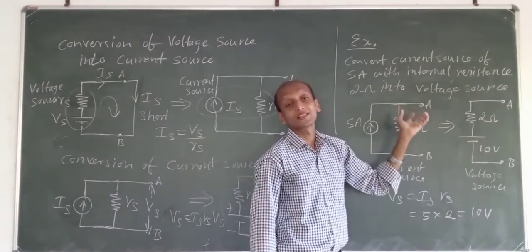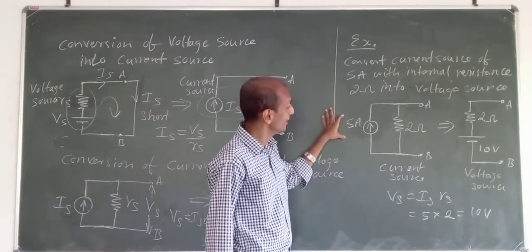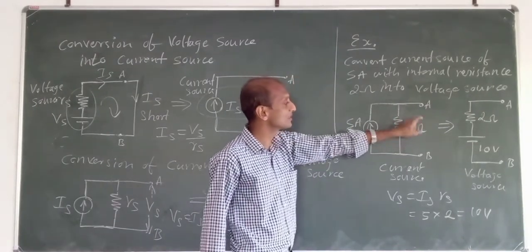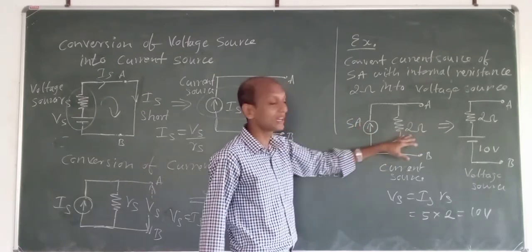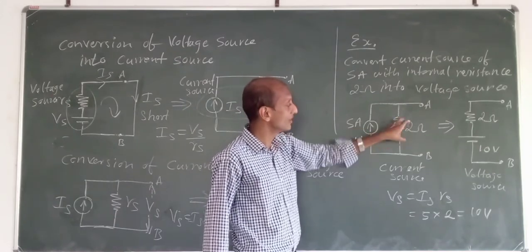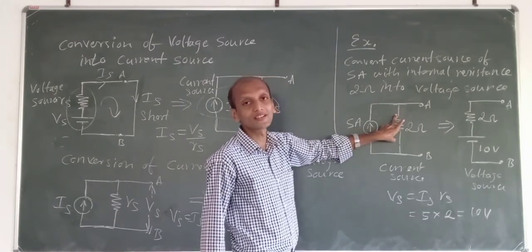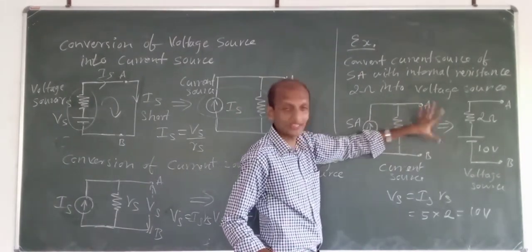And we have to convert this current source into what? A voltage source. Okay. So now we have this current source of 5 amperes which has some internal resistance of 2 ohms, which will be coming in parallel with this current source, isn't it? And I have taken 2 points A and B here.